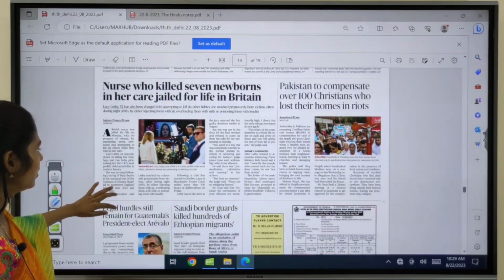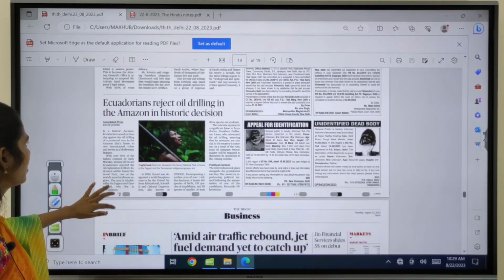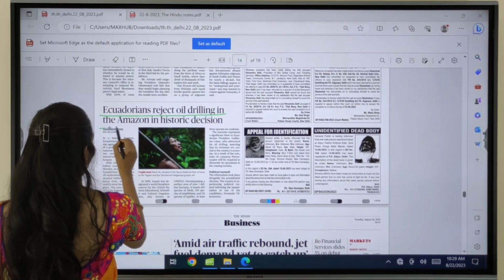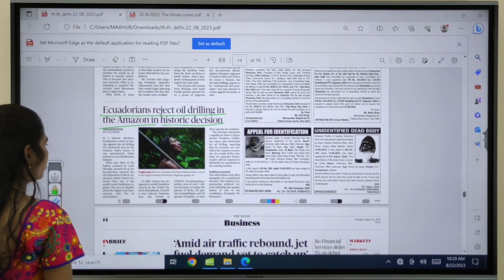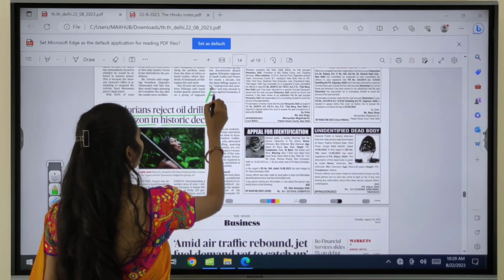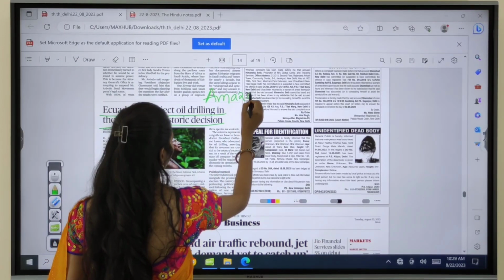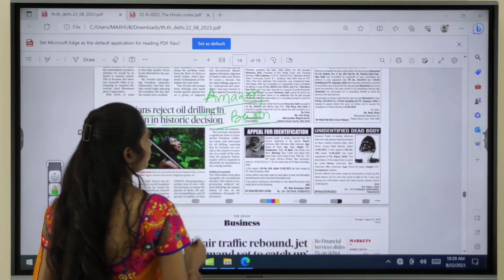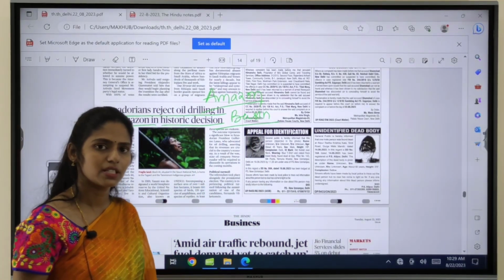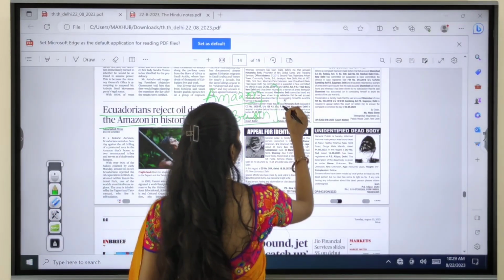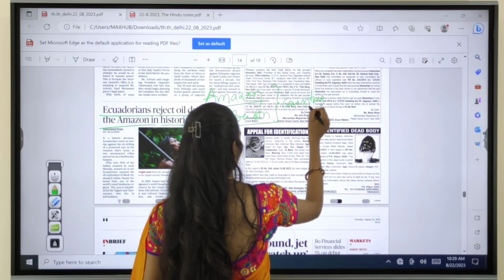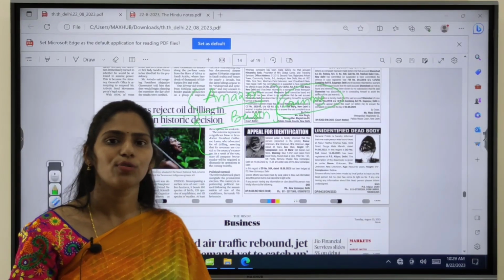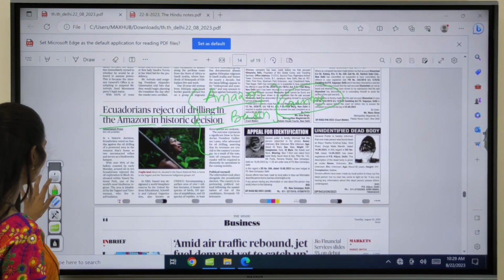And if you move forward to the world page, there is nothing much important. Here you can link this article, that is, Ecuadorians reject oil drilling in Amazon in historic decision. So here you have to see the Amazon basin. Where is this Amazon forest present, and in which countries? Please let me know. The Amazon basin is present in how many countries, and the names of those countries. So this will be important.